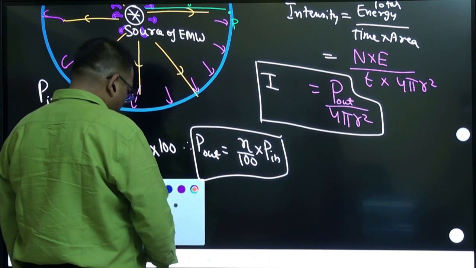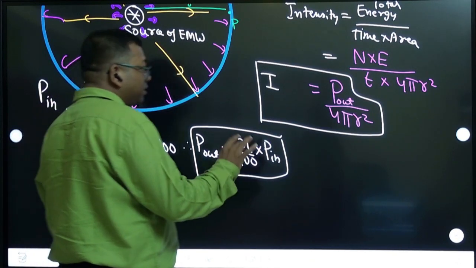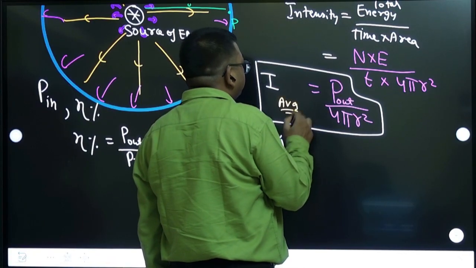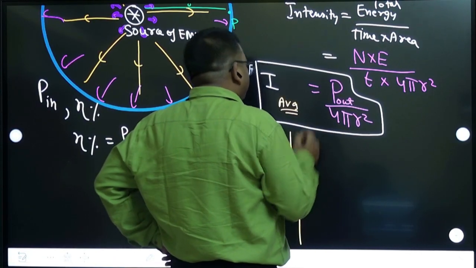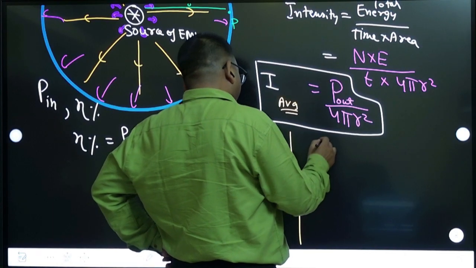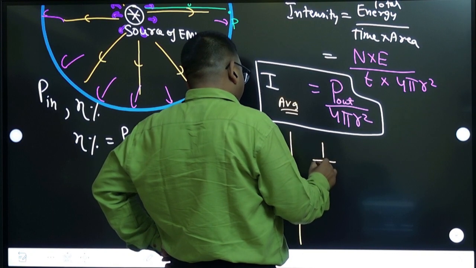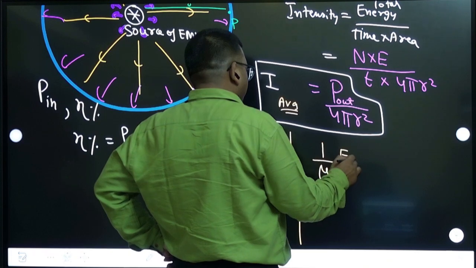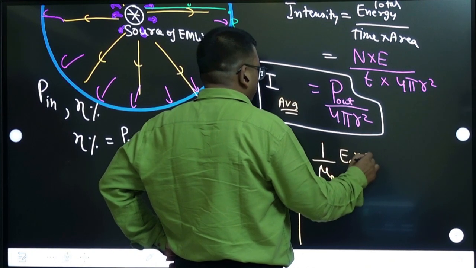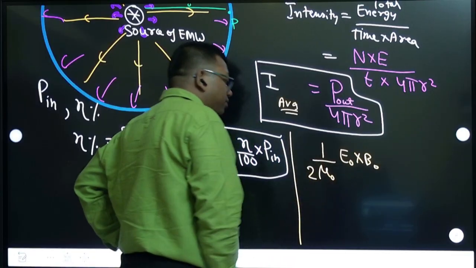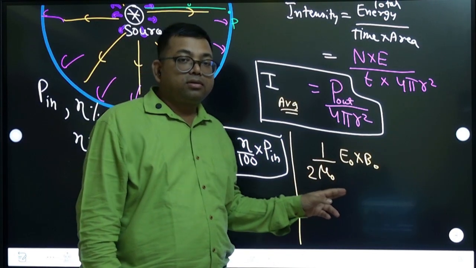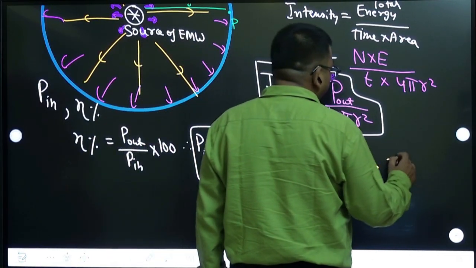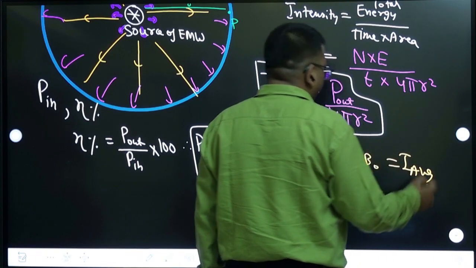This intensity is the same as the pointing vector, the average. Note that this is the average intensity formula. So use this average intensity formula and calculate the pointing vector. The formula is 1 by mu naught E cross B, E naught into B naught, and a factor of two comes in when you take the average. Remember this is the average intensity formula from the pointing vector.